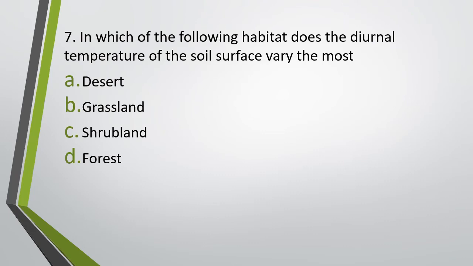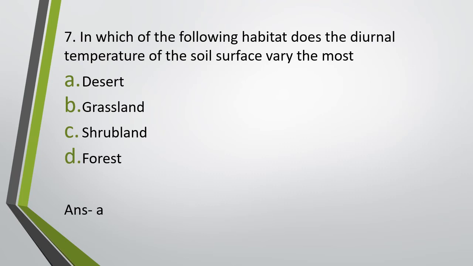Question number 7. In which of the following habitats does the diurnal variation of soil surface temperature vary the most? Desert, grassland, shrubland, or forest? The correct answer is option A, in the deserts.